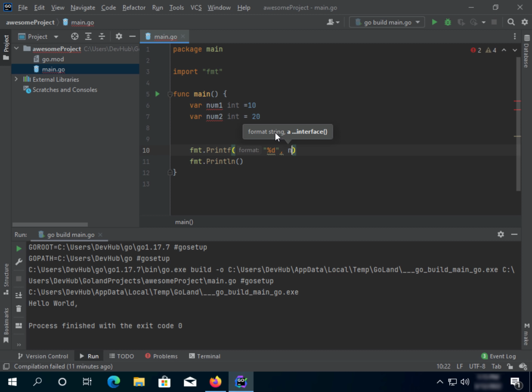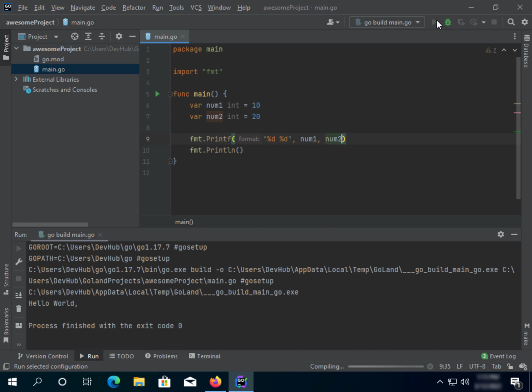Let's try num1, and do the same with num2, on the same line. num1 and then num2. You can see here it shows us the value inside num1 and the value inside num2.